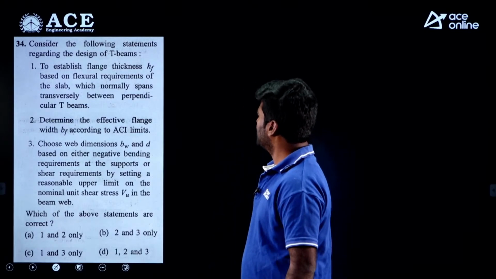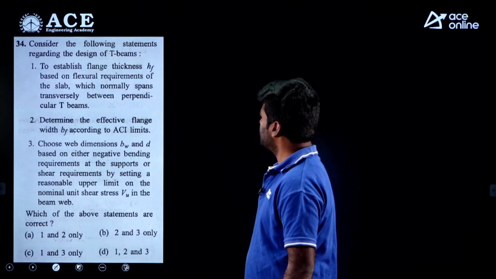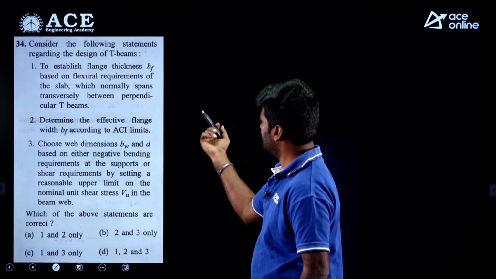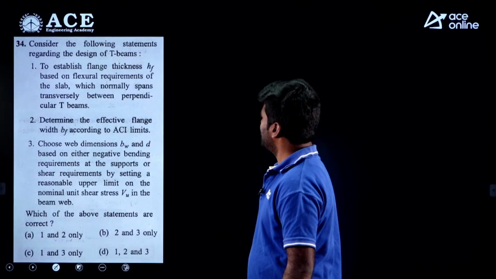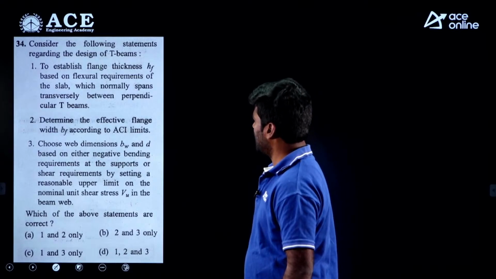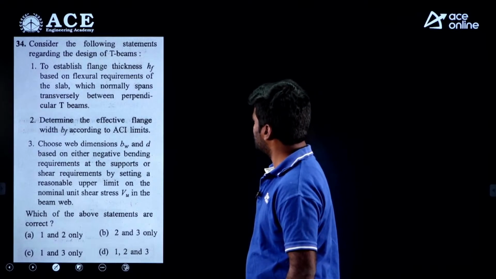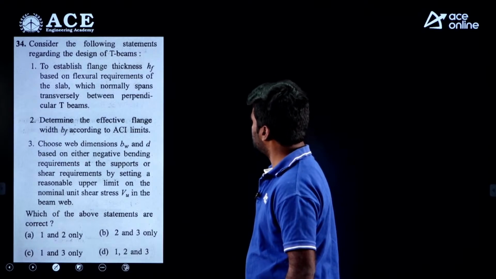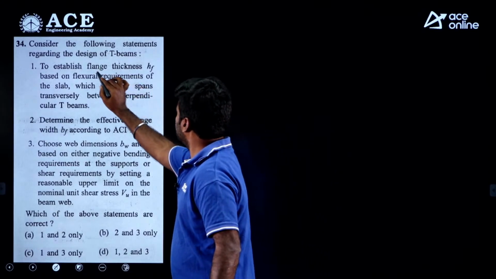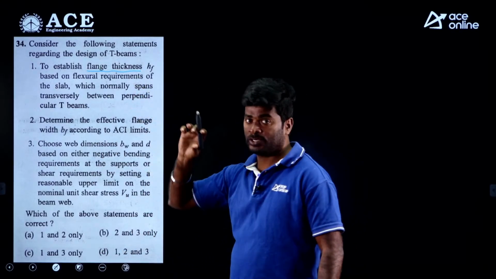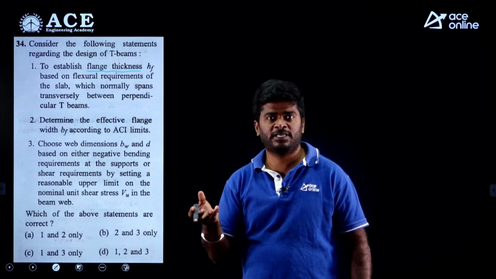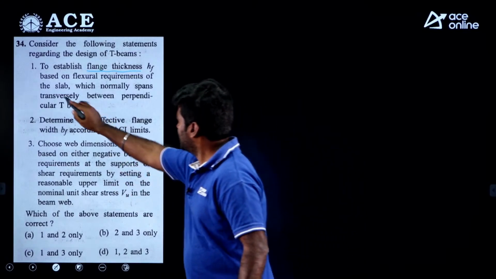Consider the following statements regarding the design of T-beams. Here are given 3 statements. Statement 1: establish flange thickness HF based on flexural requirements of the slab, which normally spans transversely between the perpendicular T-beams. No doubt it is correct. Flange thickness is nothing but a slab. The thickness of the slab is decided based on the bending moment. So statement 1 is correct.